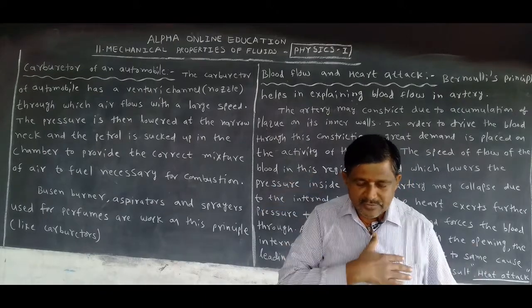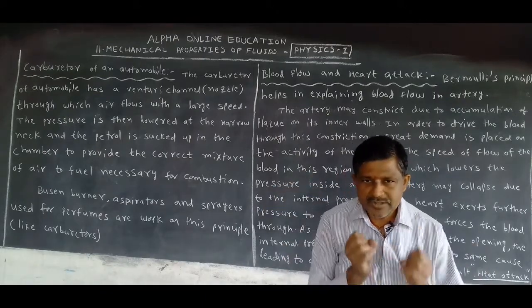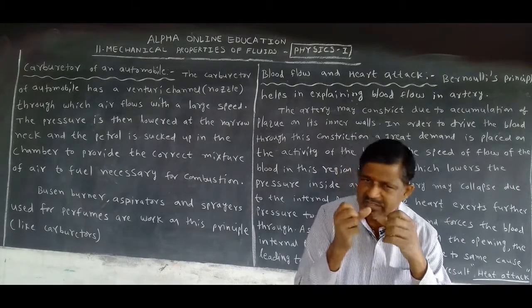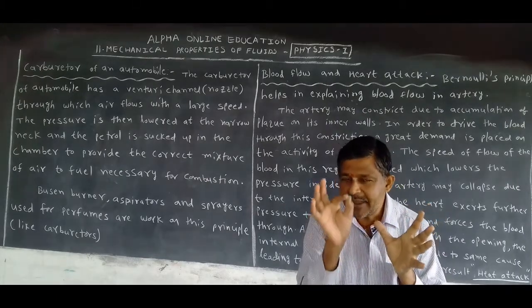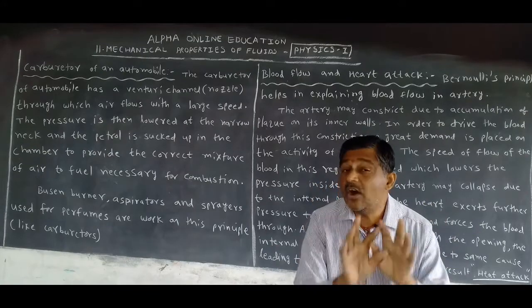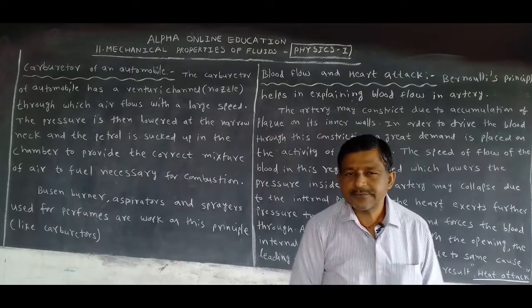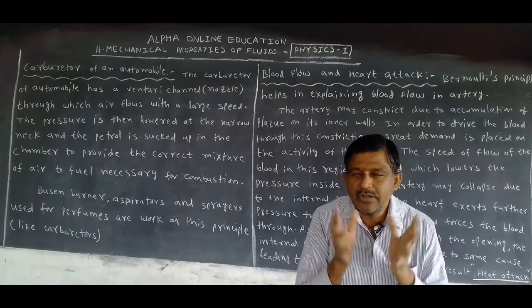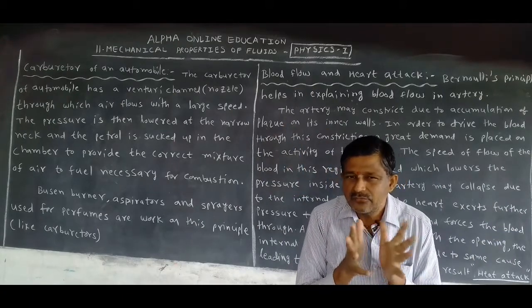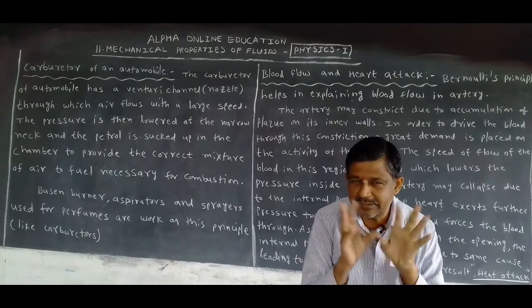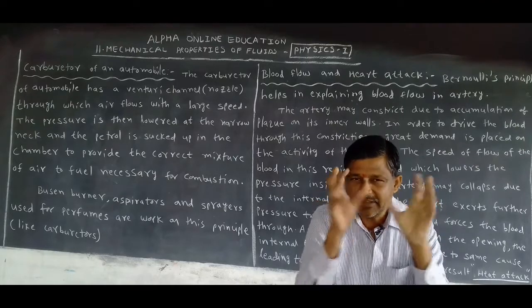Now, how does the blood flow? It enters the body from the heart. The heart is pumping the blood. It always pumps, but if any minute problem occurs in the artery walls, it leads to a heart attack. We know the heart has four chambers. We have artery walls, we can say. From these only the blood is pumped to the entire body.